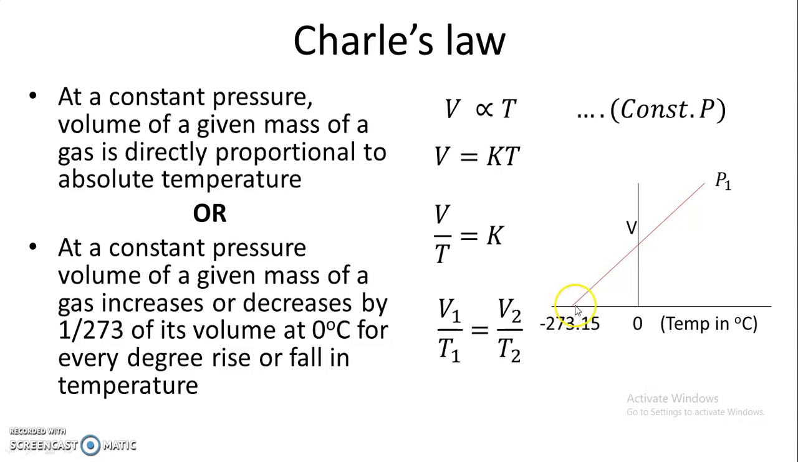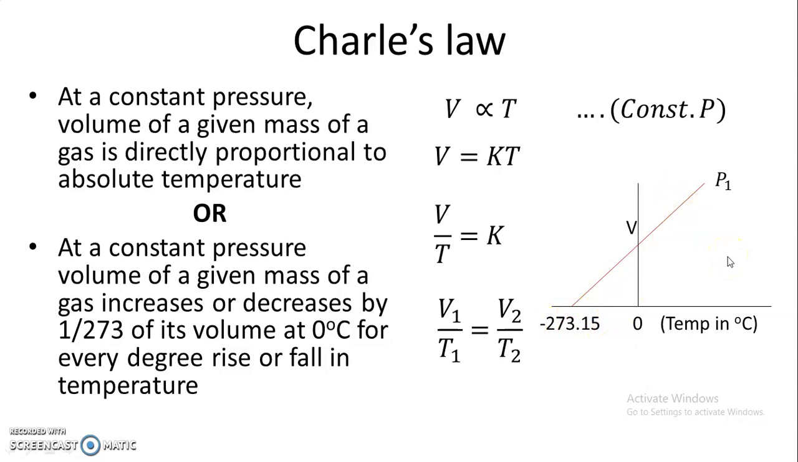The meaning of this is, at this lowest temperature, that is minus 273.15 degree centigrade, practically no gas exists. Initially it is liquefied, and then the liquid becomes solid. So gas will not exist at minus 273.15 degree centigrade. This is the absolute zero.